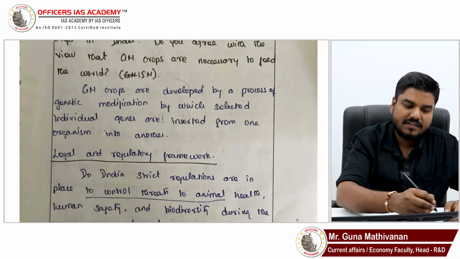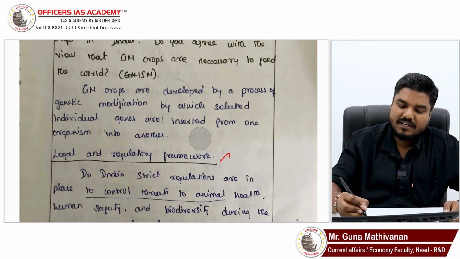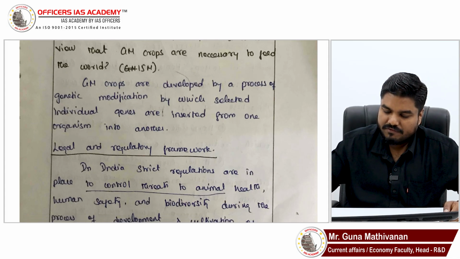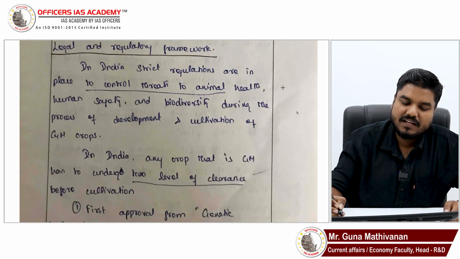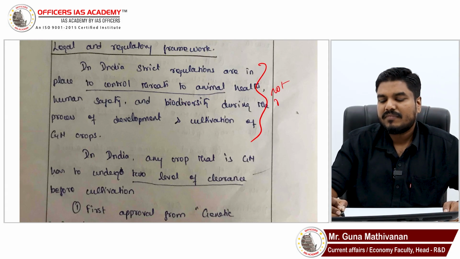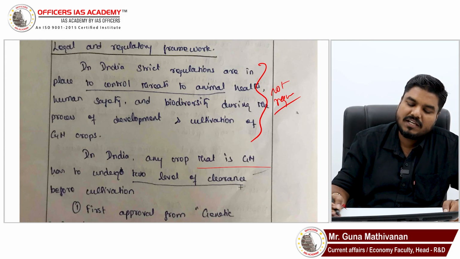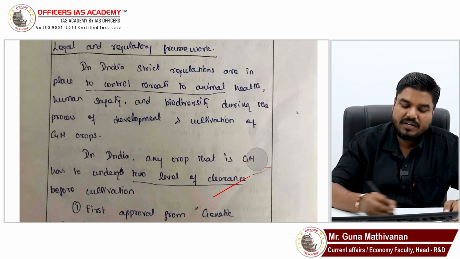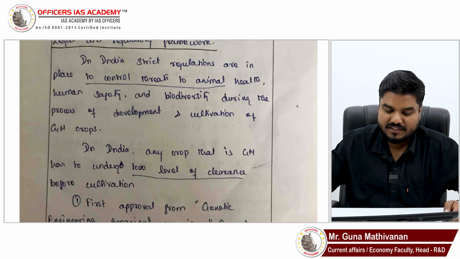So you have given the introduction. That is fine. You have mentioned the legal and regulatory framework. In the legal and regulatory framework, the first point says that in India, strict regulations are there in place to control threats to animal health and human safety. This point is not required. You could have avoided this point and directly gone to India, where any GM crop has to be cleared under two levels. That point is fine. But the introduction you have given to the legal and regulatory framework, I feel is unnecessary.